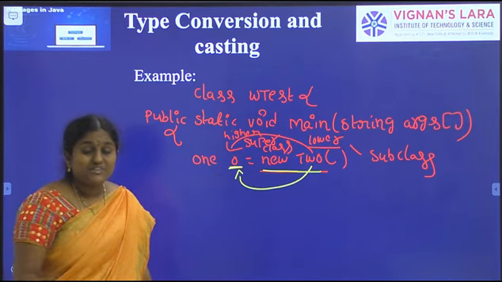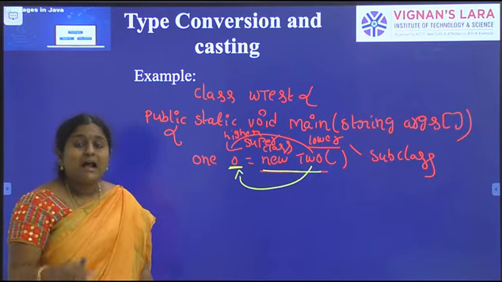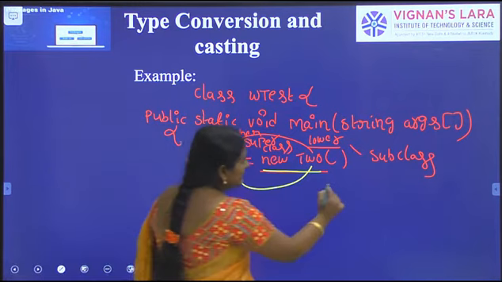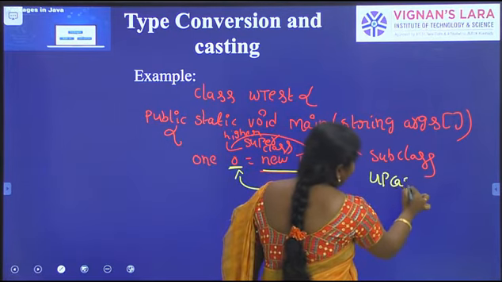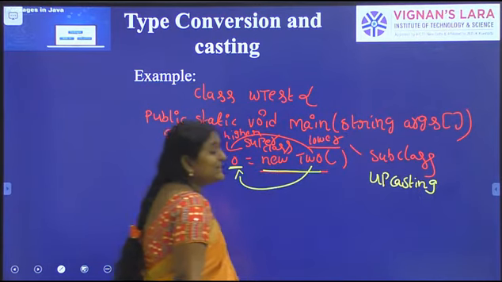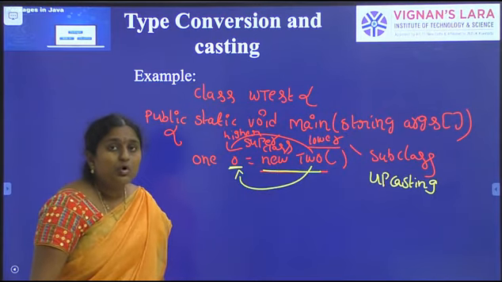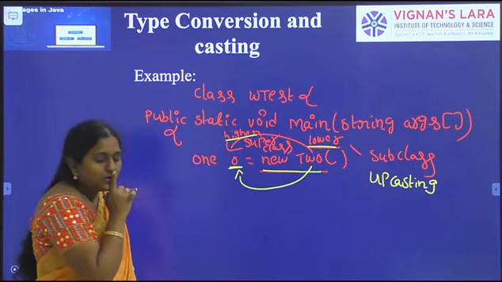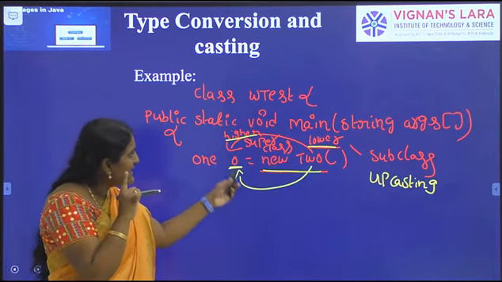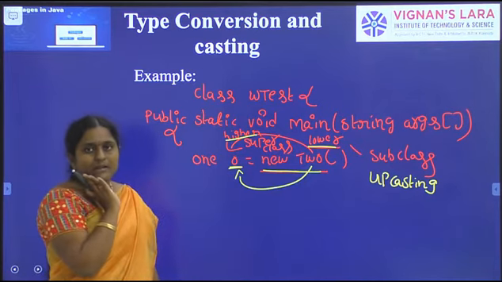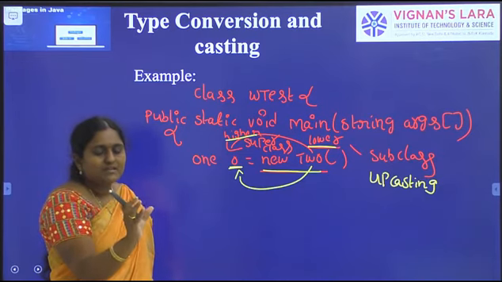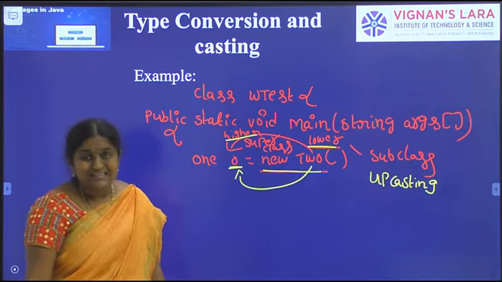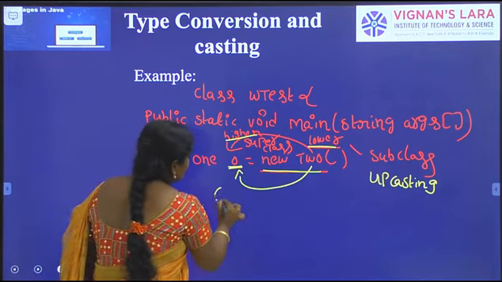So it is widening object casting, also known as upcasting and implicit typecasting. Upcasting means converting the lower class type to the higher class type. In our inheritance, lower class means subclass and higher class means superclass. So we can create an object of the subclass, and the object of the subclass is assigned to a superclass reference.